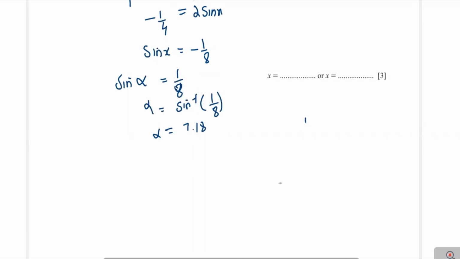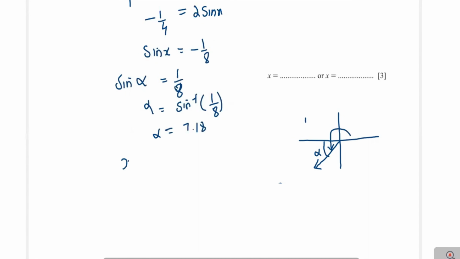Therefore, sine is negative in the third and fourth quadrants. You can see here, this is the third quadrant value. Now, when the angle is in the third quadrant, this is alpha.